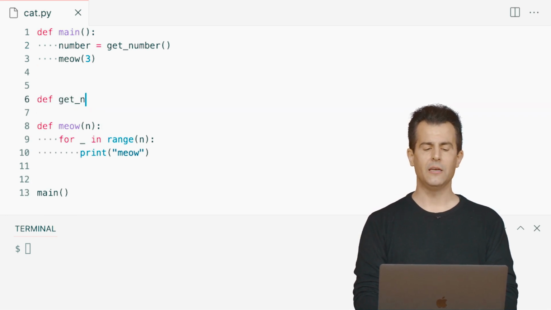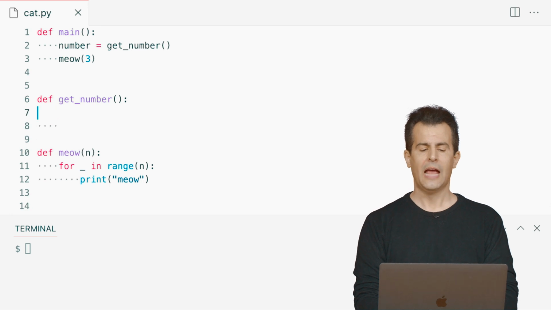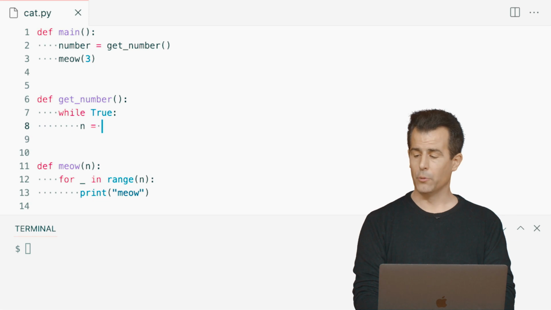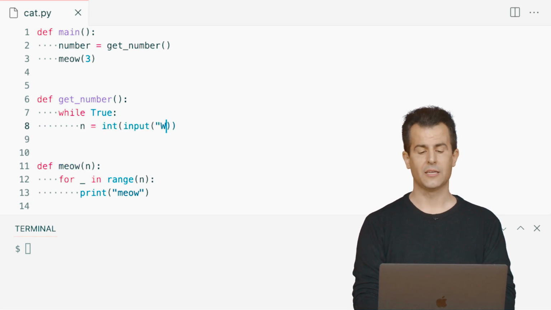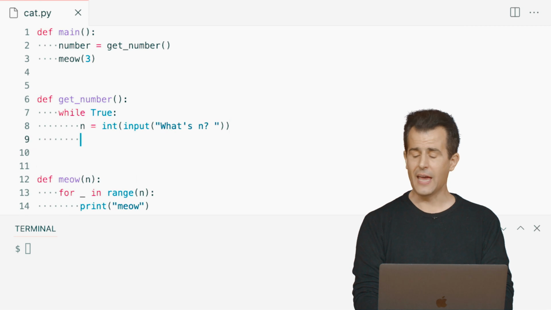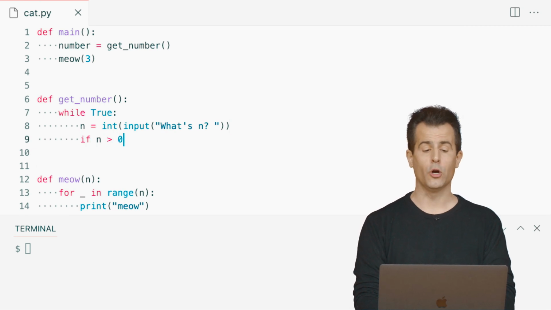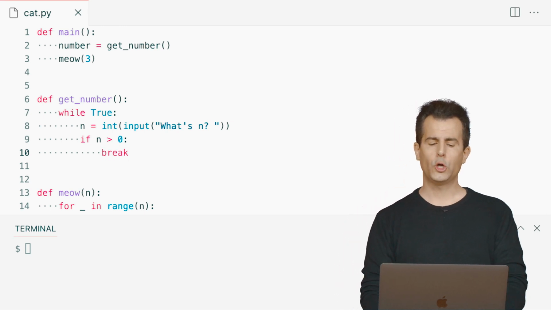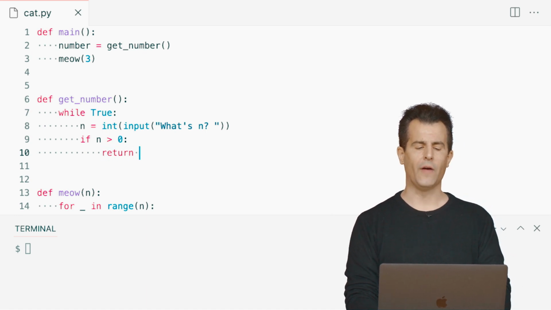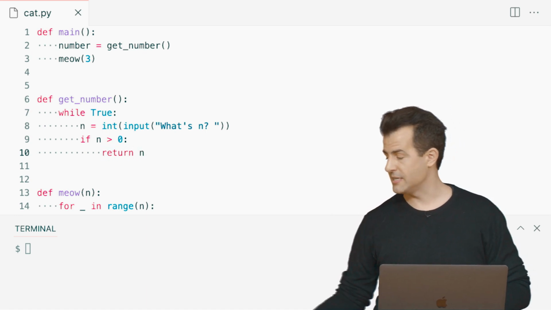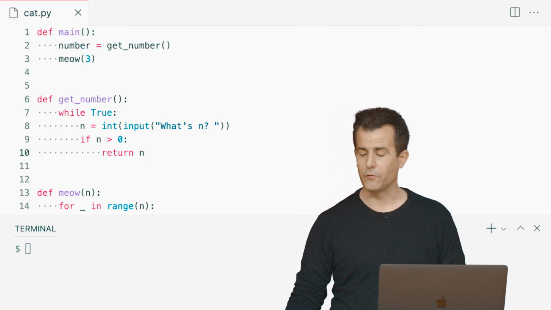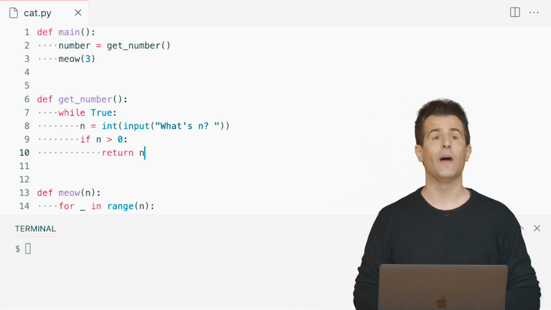So define getNumber, open paren, close paren. And then inside of this function, let me do this. While true, go ahead and get a number from the user, converting it to an int, asking them what's n, question mark. And then if n is what I want, it's a greater than 0 value, a positive number. I don't want to break this time necessarily. Although I could, I instead want to return the value so I can actually do this instead. And this, too, is a feature of Python, this ability not to just break out of a block of code, but also to return a value in code.